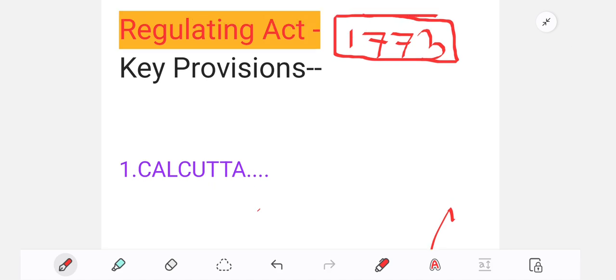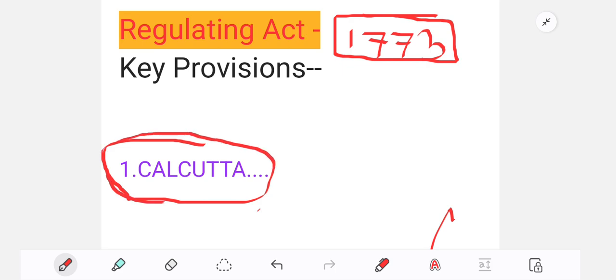The first one is Calcutta. Why have I written this word? The reason is that the Regulating Act of 1773 was like the constitution of British India, of the East India Company. You know that our constitution was formed in 1949 and implemented in 1950. So during 1773, what happened was that in 1757